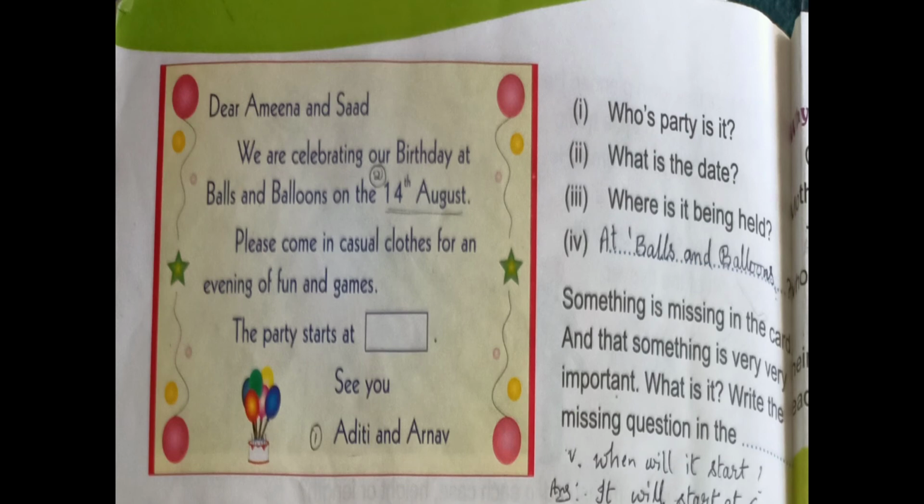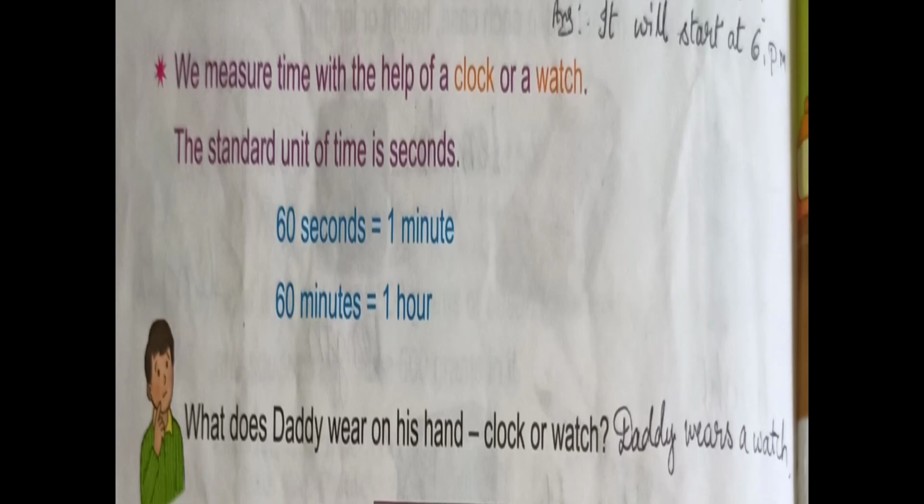We measure time with the help of a clock or watch. The standard unit of time is seconds. 60 seconds equals 1 minute. 60 minutes makes 1 hour. What does daddy wear on his hand? Clock or watch? Yes, daddy wears a watch.